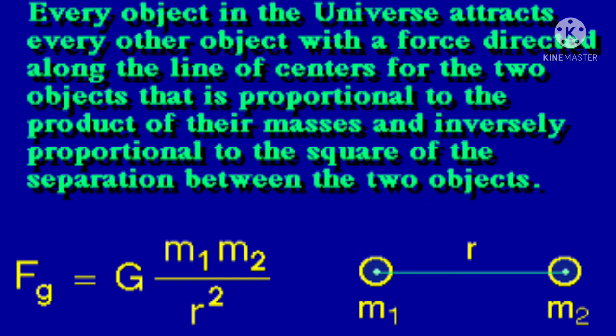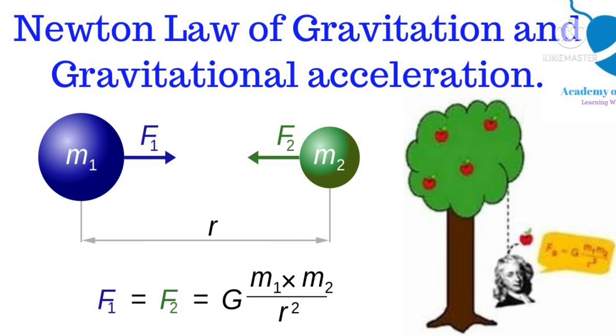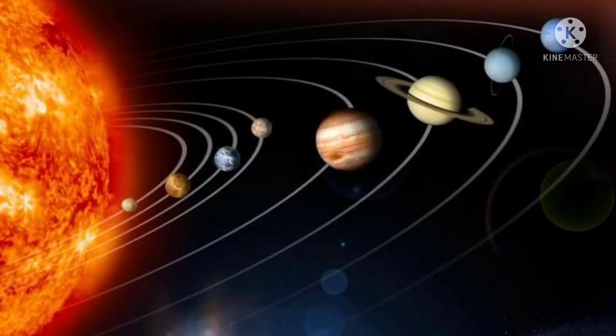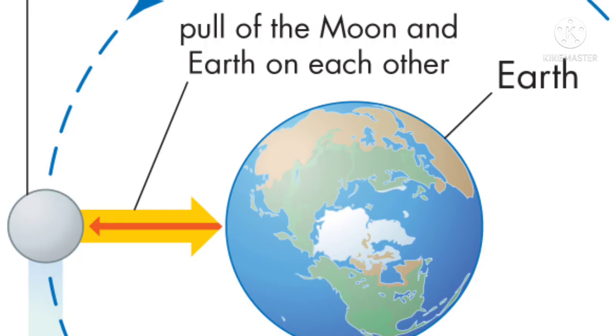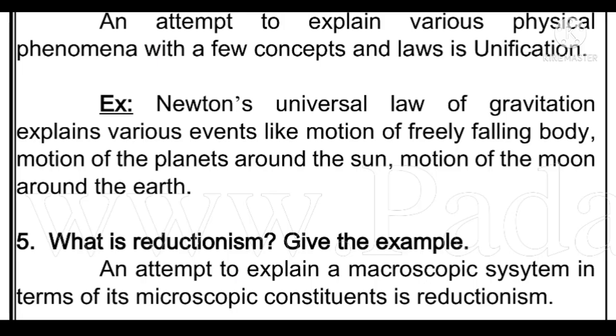So with the help of Newton's universal law of gravitation, we can explain various events like motion of a freely falling body, motion of the planets around the sun, and motion of the moon around the earth. Like that, we can explain various natural physical phenomena. Okay, and next we are going to discuss reductionism.